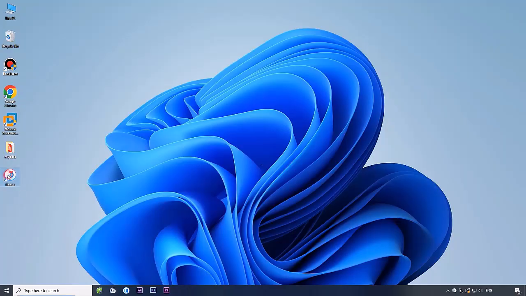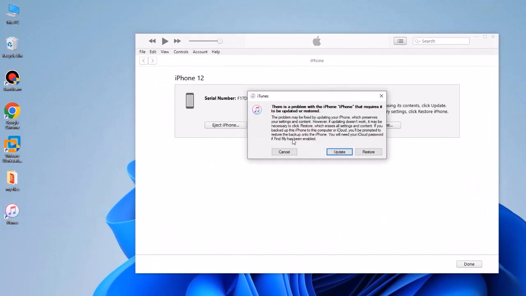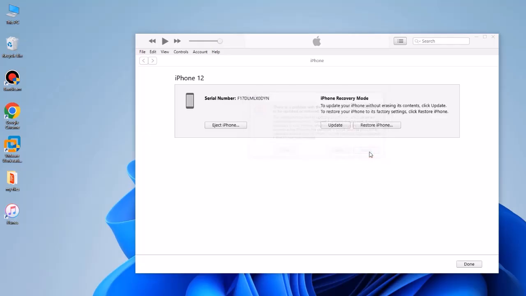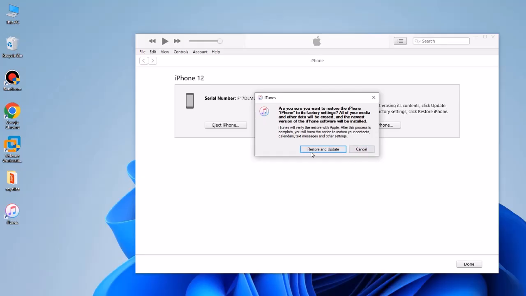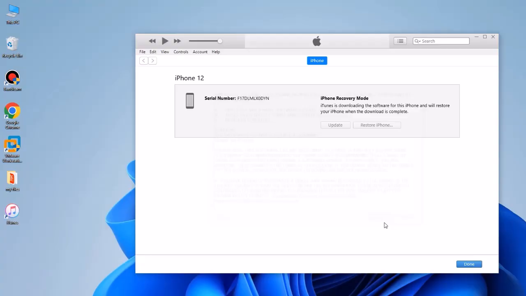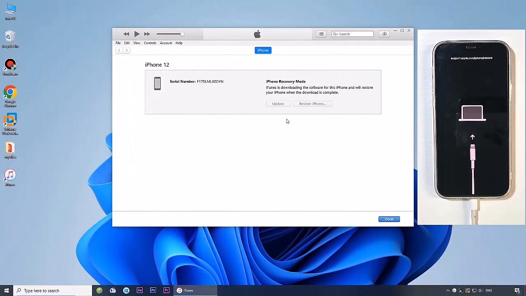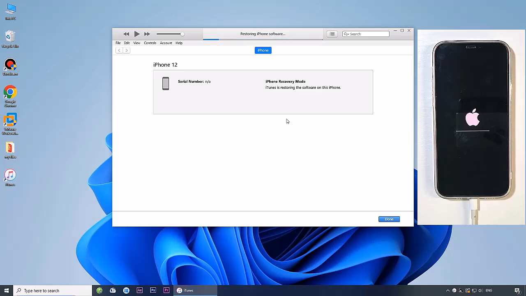Now open iTunes on your computer. Soon, the iPhone is detected. The prompt pops up to ask you to restore or upgrade the iPhone. Click Restore. Then click Restore and Update. Minutes later, you can see the iPhone is restored successfully.